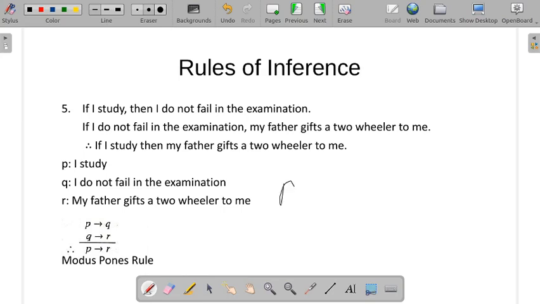According to the rule of syllogism, it's an example for the rule of syllogism. It's not Modus Ponens.